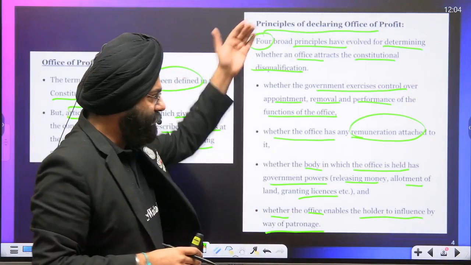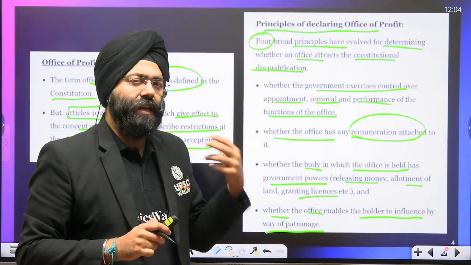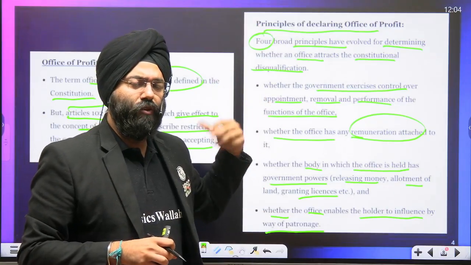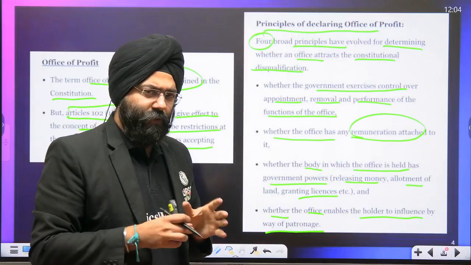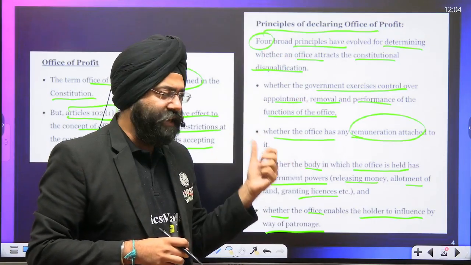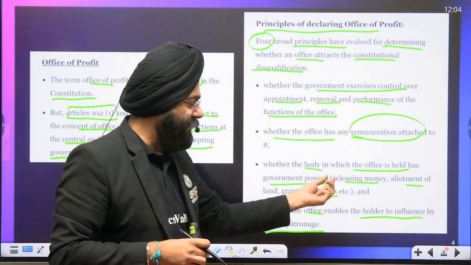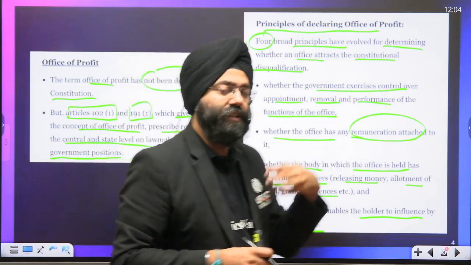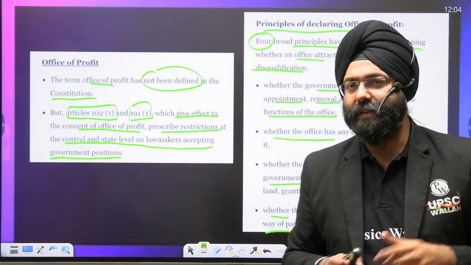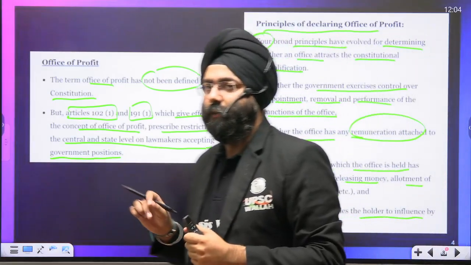When you read these principles, you are trying to see whether a person who is an MLA, MLC, or at the parliament level a member of parliament, is holding offices through which they can get remuneration or earn income, which is not allowed. So what happens under a government office? That is declared as an office of profit